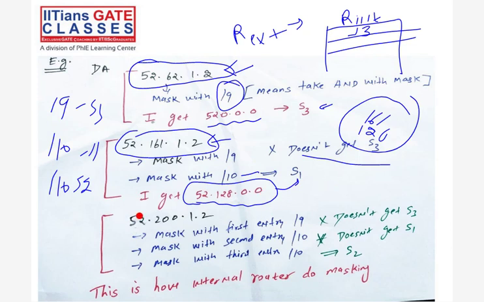52.200.1.2, right? Now I am doing the masking with the first entry with /9. I didn't get a match. Now I am doing the masking with the second entry. No, I'm not getting a match for S1, because the second entry is for S1, and the first entry is for S3. Now I'm doing it with the third entry. Yes, now fine. The masking is happening and I'm getting the same, which is C, which is 152.192.0.0, right?